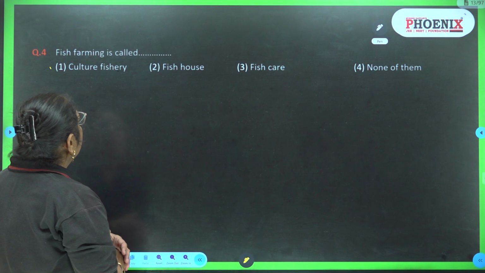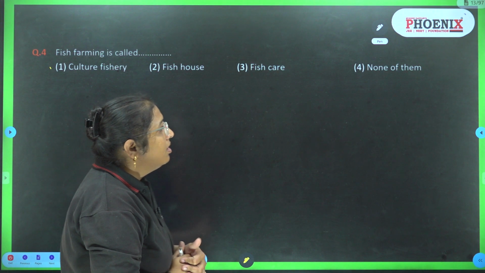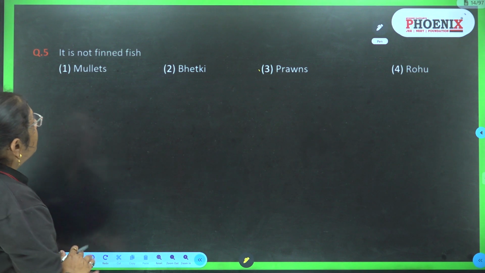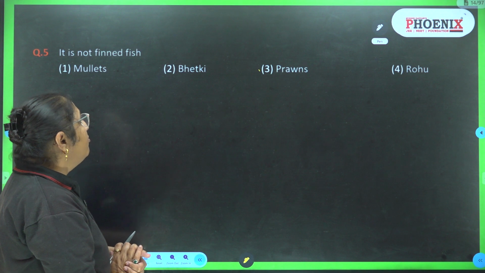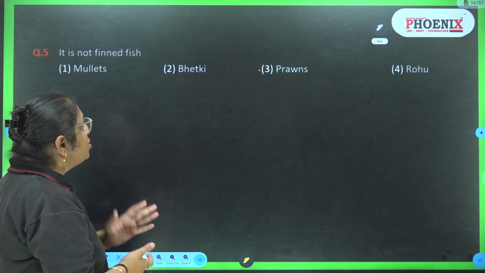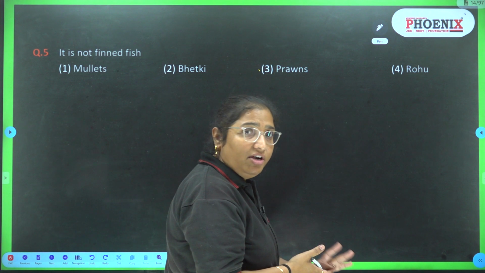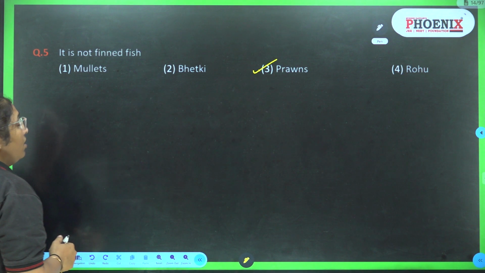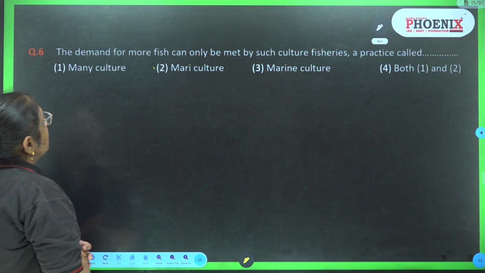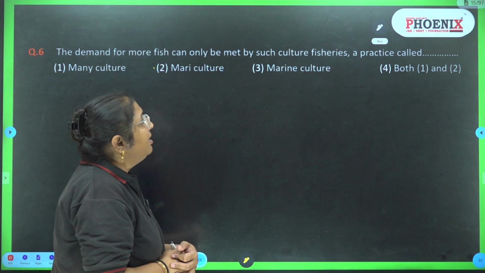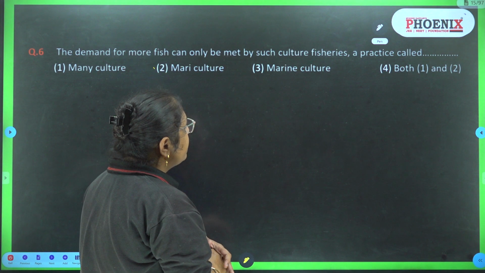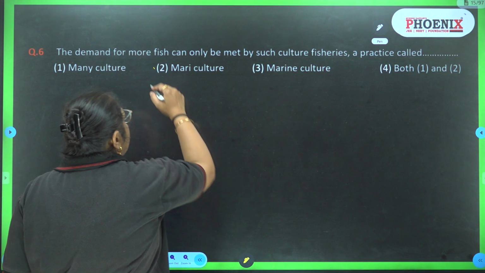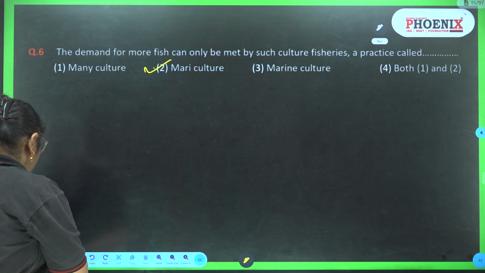Fish farming is called culture fishery, fish house, fish care, none of them. The answer is culture fishery. Which is not a fin fish? Okay, so mullets, bhetki, rohu, they all three are fin fish. Prawns are crustaceans, so prawn is not a fin fish. The demand for more fish can only be met by such culture fisheries, a practice called maniculture, mariculture, marine culture, both 1 and 2. So the answer is second one, that is mariculture.